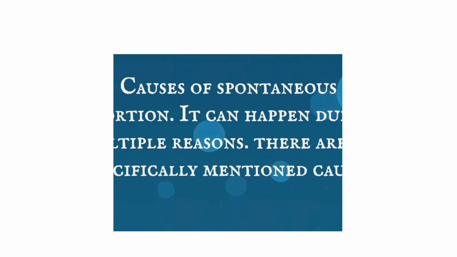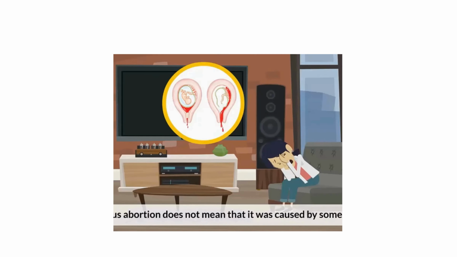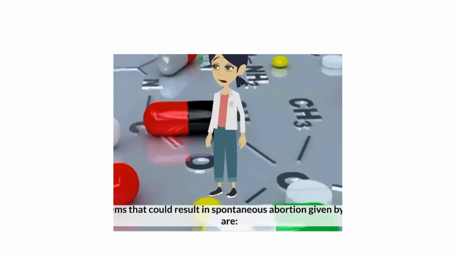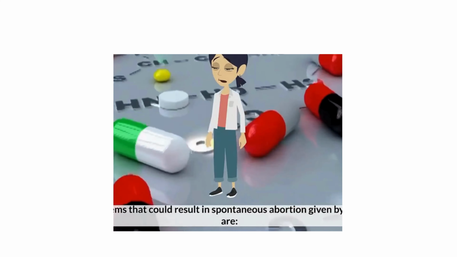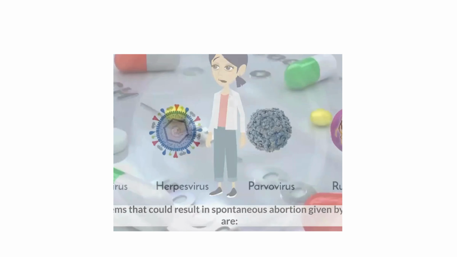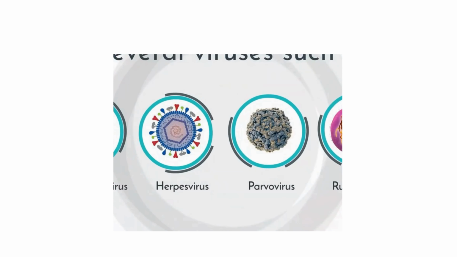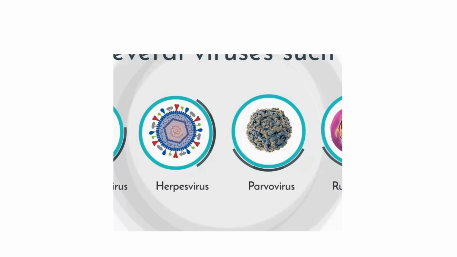Causes of spontaneous abortion. It can happen due to multiple reasons. There are no specifically mentioned causes. A spontaneous abortion does not mean it was caused by something you did. A list of problems that result in spontaneous abortion given by Daily Medicos are several viruses such as cytomegalovirus, herpes virus, parvovirus, and rubella virus.